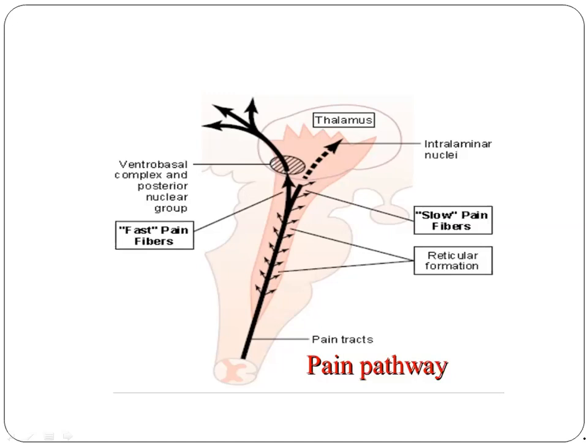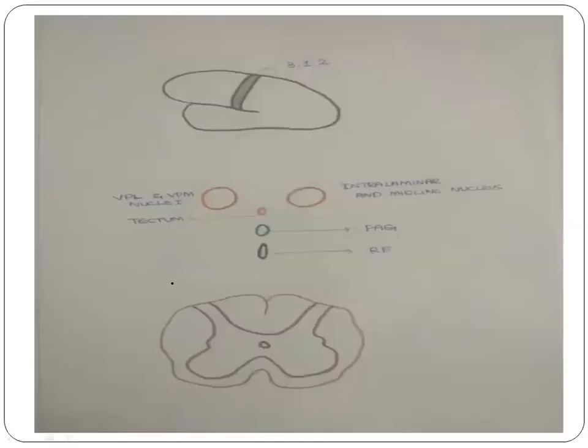Moving back to the second order neurons of the slow pain pathway, most of them terminate in the brainstem areas, which include the reticular formation, tectal areas, and periaqueductal gray matter. From here the third order neurons arise, and they terminate in the intralaminar nuclei of the thalamus. So third order neurons from the brainstem terminate in the intralaminar nuclei of the thalamus. This is important regarding the slow pain pathway.